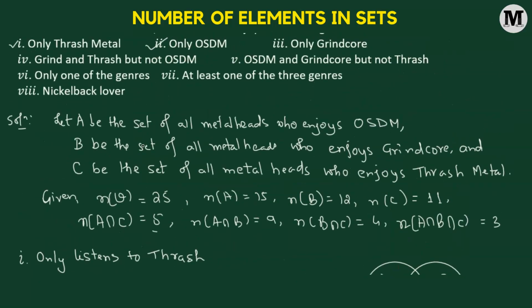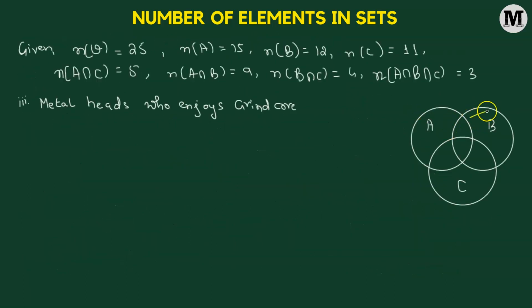Then we go to the third part of the problem. We need to find out the metalheads who enjoy grindcore. So this is going to be the shaded region in the set B. So this is the region where we have metalheads only listening to grindcore. So this will be equal to: we'll consider the entire set of metalheads who listen to grindcore, and from here